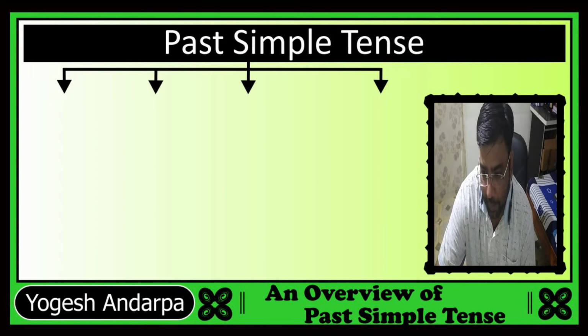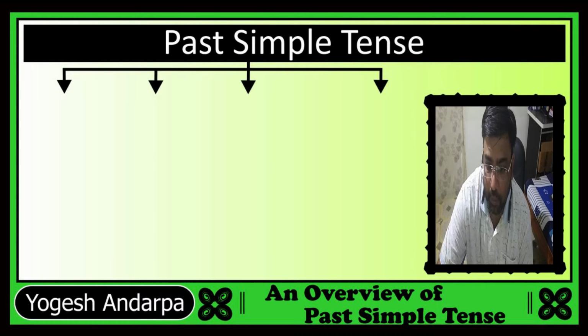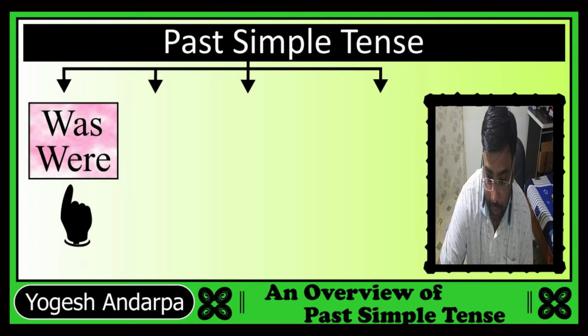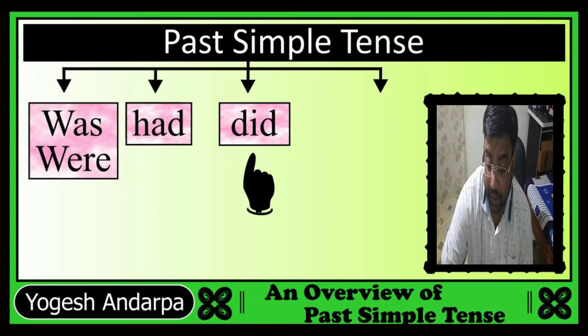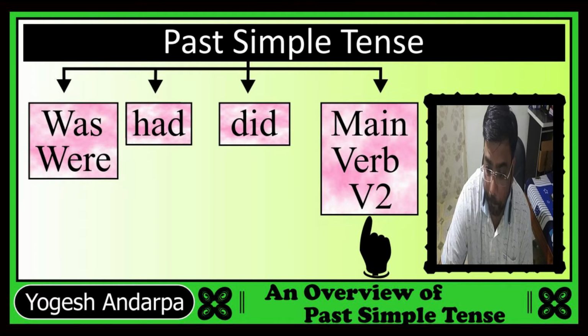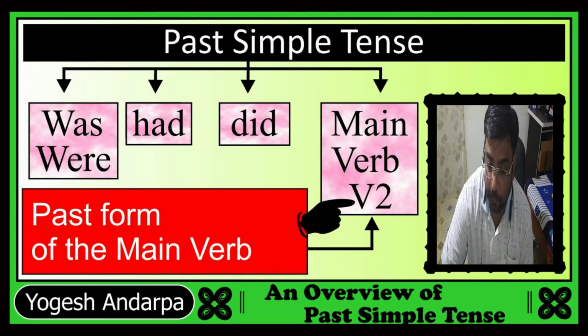So in the simple past tense, there are four elements which are important. So they are: number 1, was and were. Number 2, had. Number 3, did. And number 4, main verb, means V2. So V2 means the past form of the main verb.